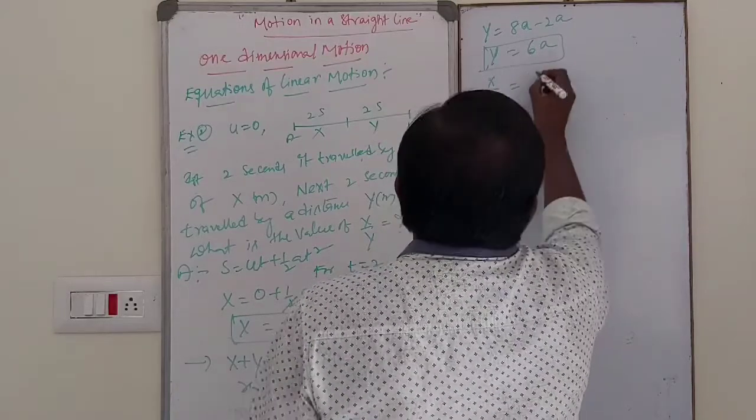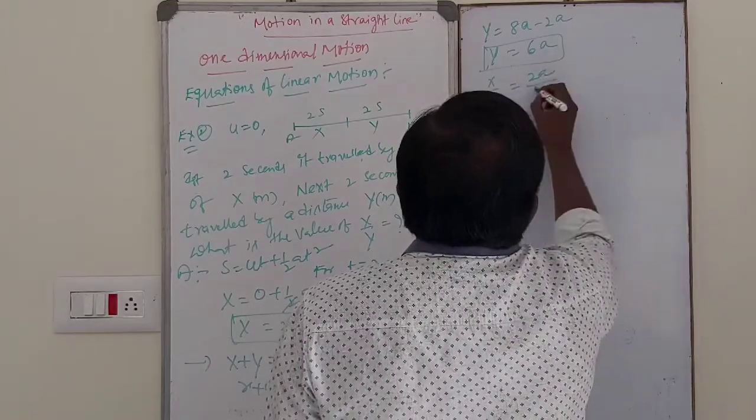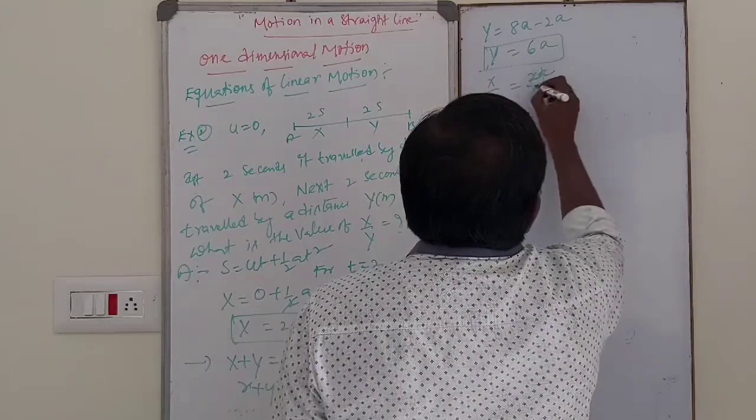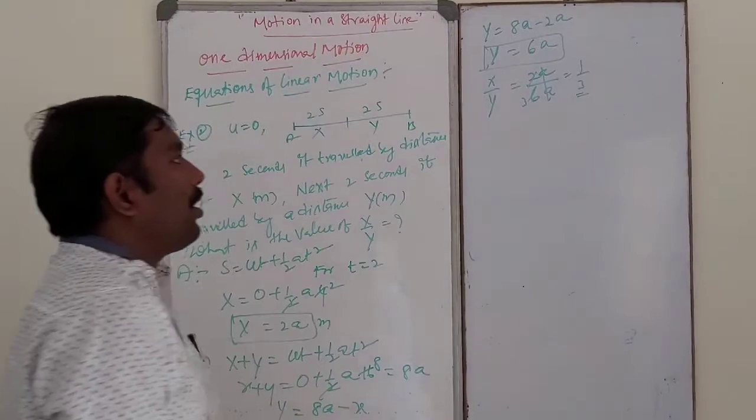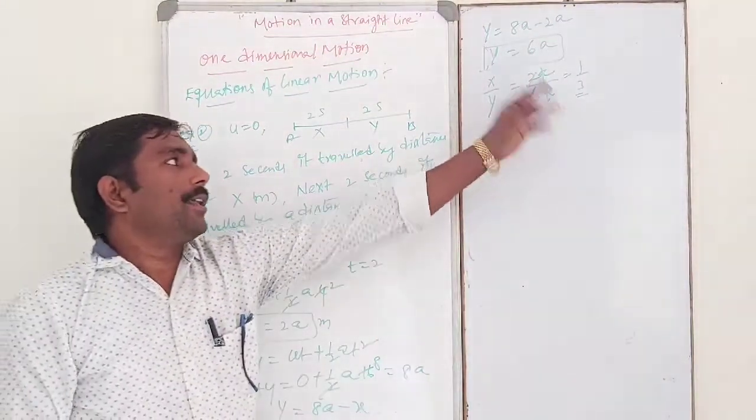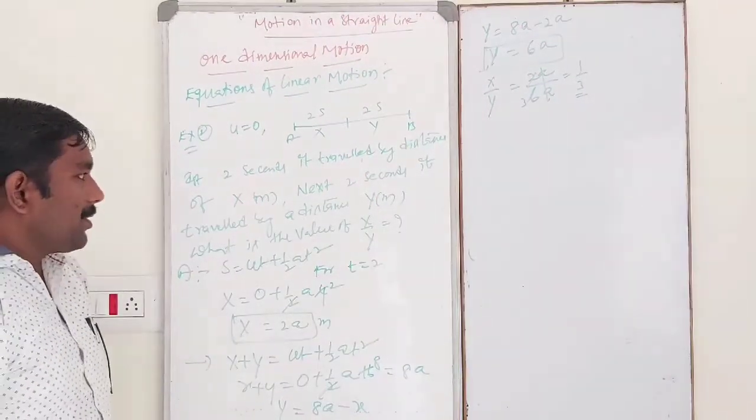So what is the value of x by y? x is 2a, y is 6a. That is 2 ones are 2, 3 twos are 6, that is 1 by 3. That is the ratio of x by y, 1 by 3. Okay, students.